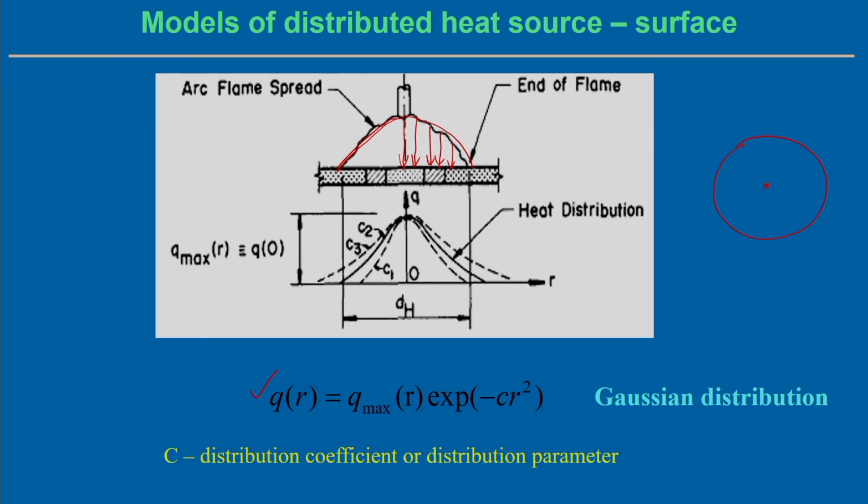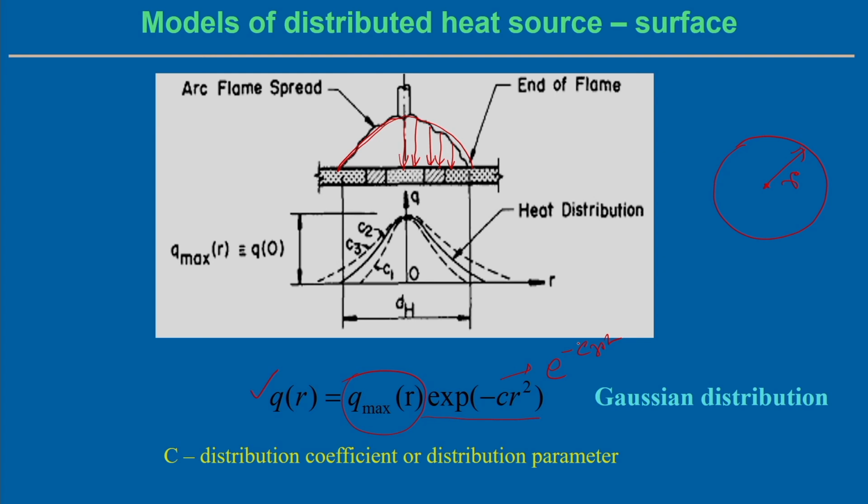So, this can be represented mathematically by the equation Q(R) equals Q max times exponential e to the power minus C into R square. R is the radial distance, from the center to this point. R is the variable here. C is called the distribution coefficient or distribution parameter. C is a constant term.